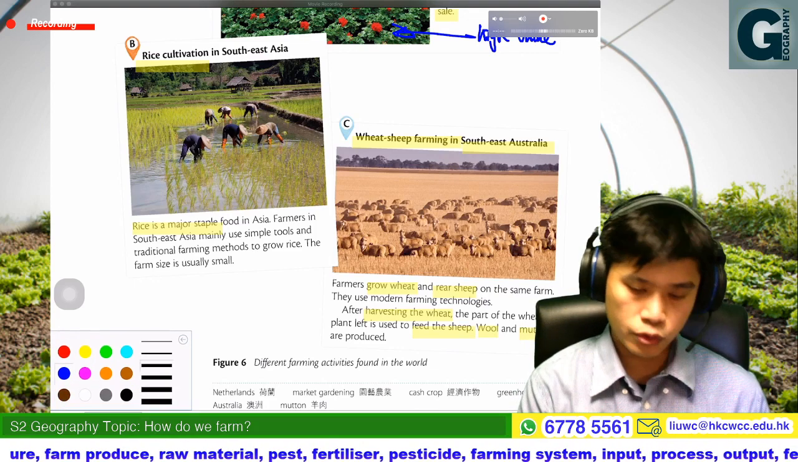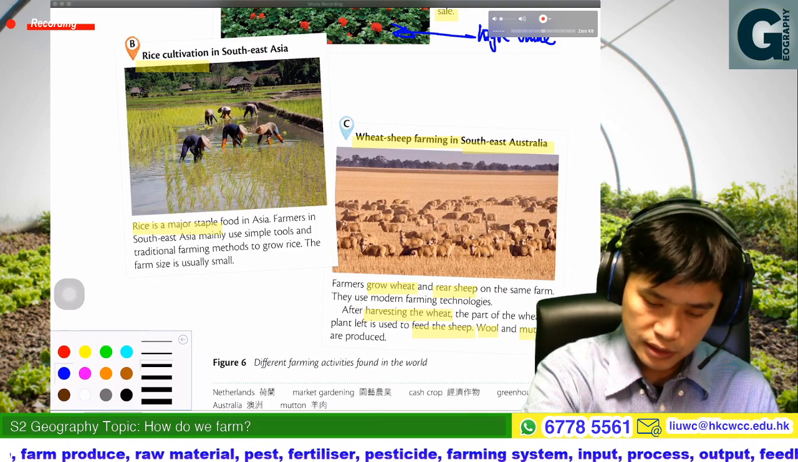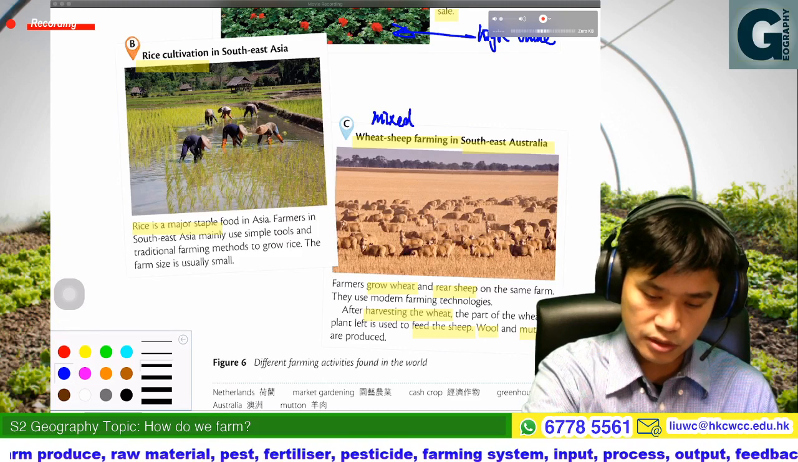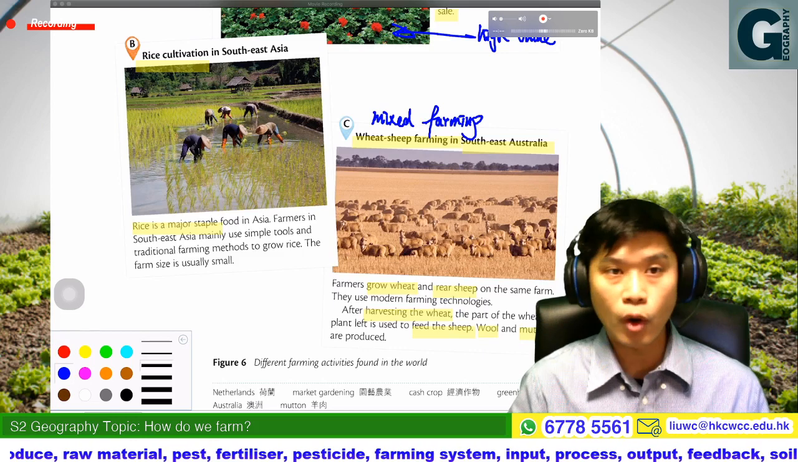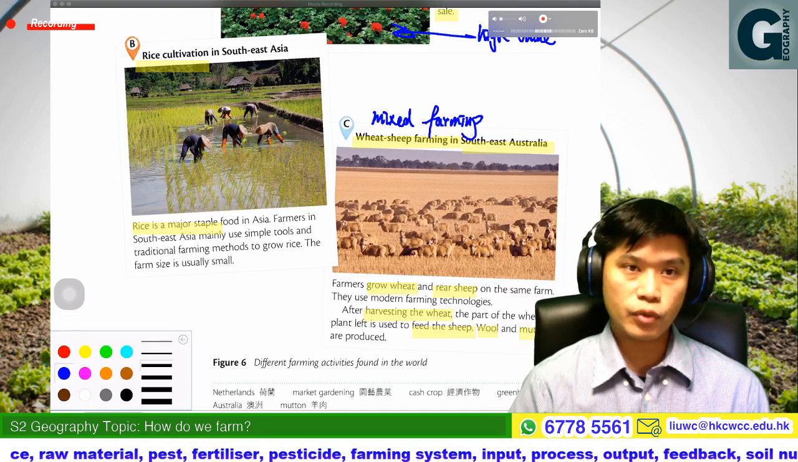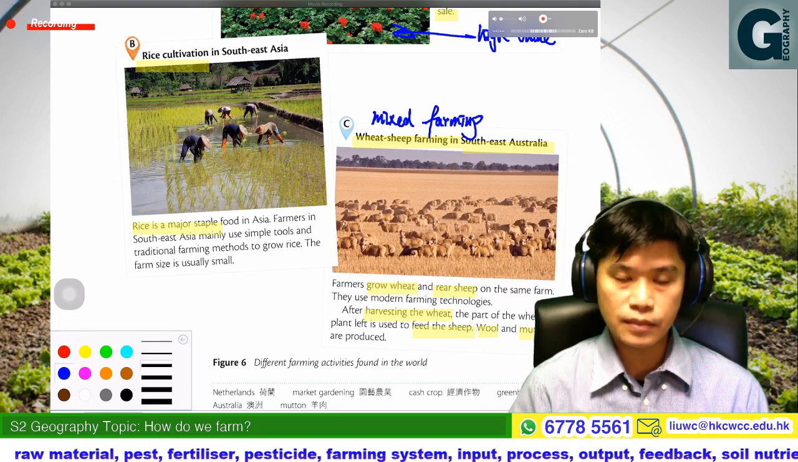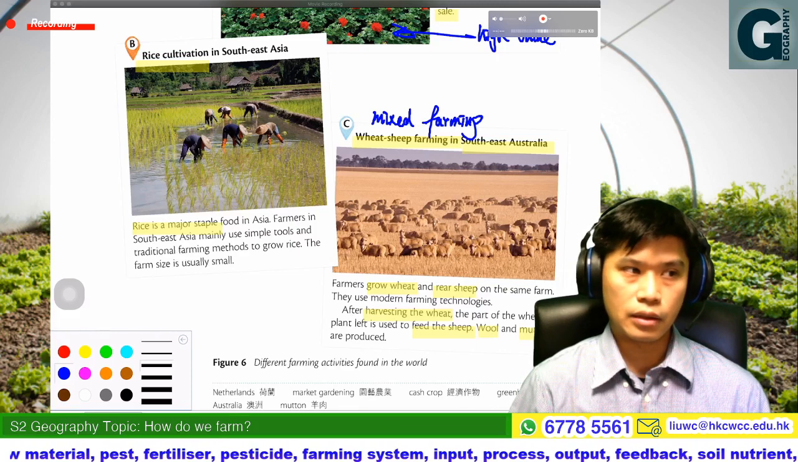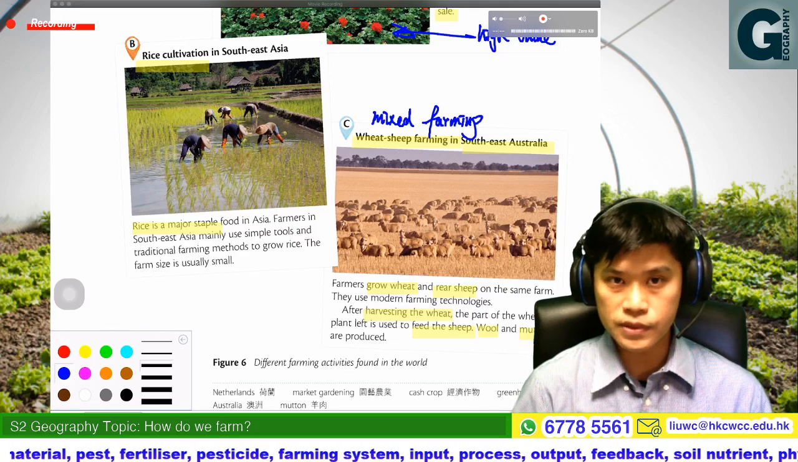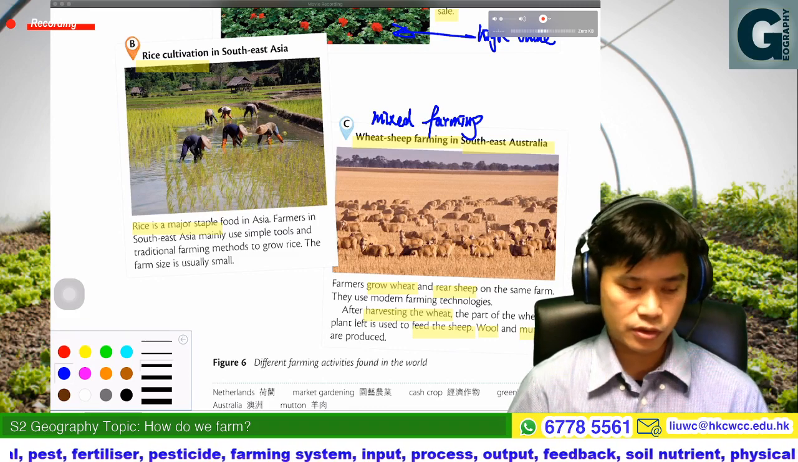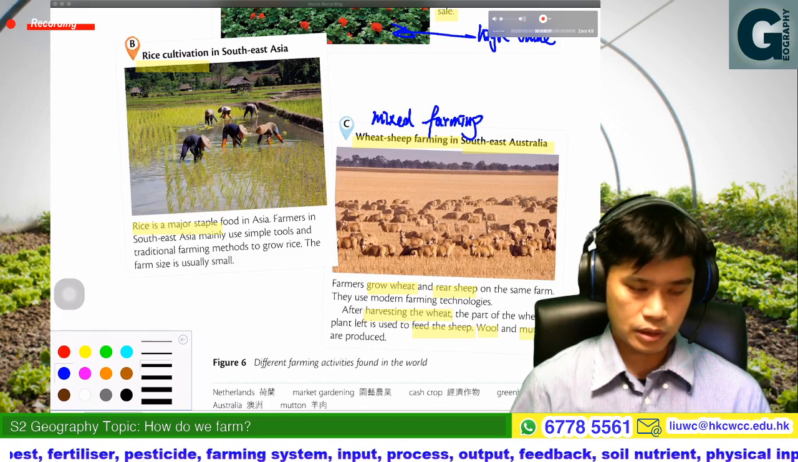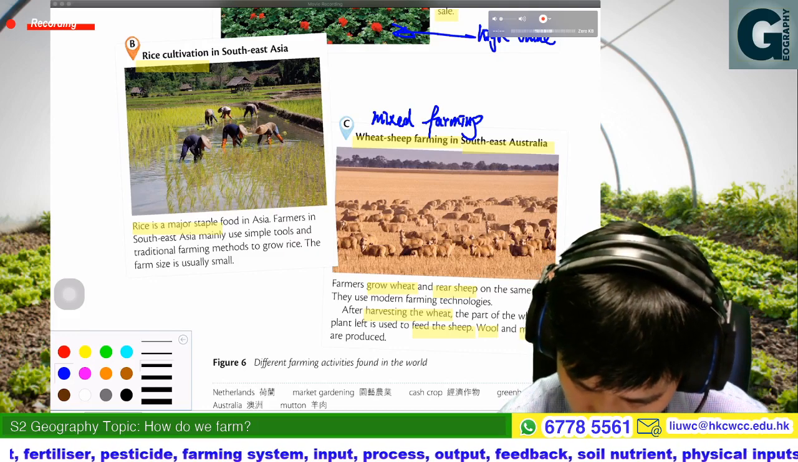Wheat sheep farming, we may also call it a kind of mixed farming. Why? It is because in wheat sheep farming, we can see both crop growing and livestock rearing. Therefore, we may also call it mixed farming.